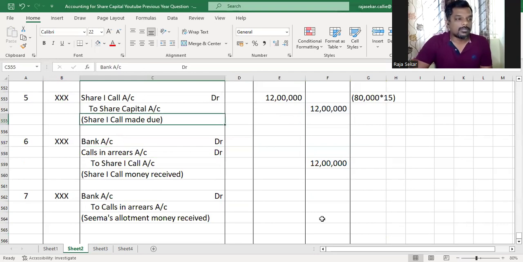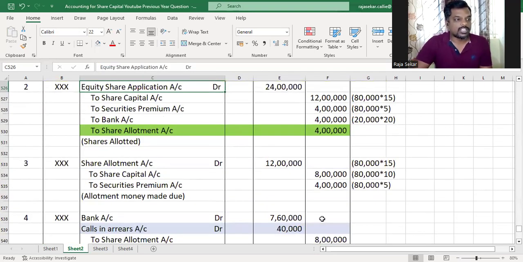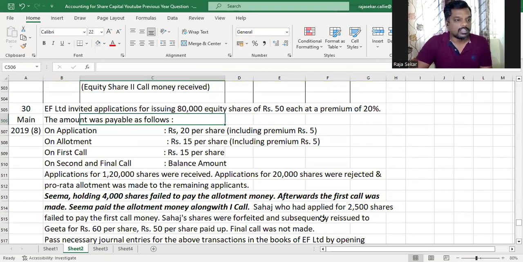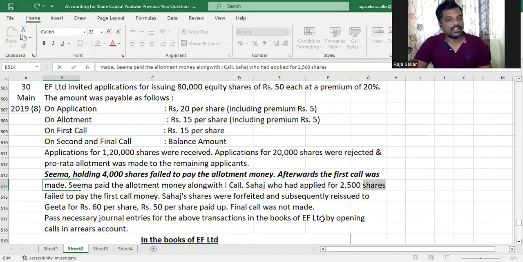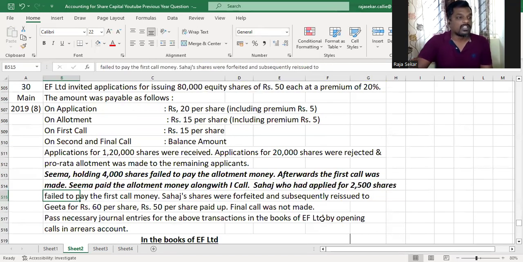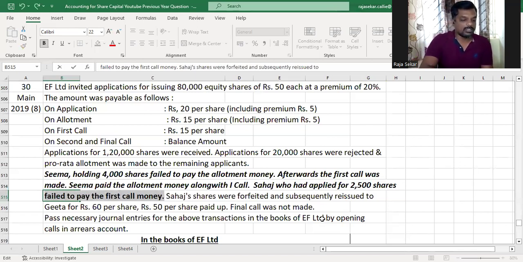One shareholder did not pay first call money, right? Who's that shareholder? It was Sahaj, who had applied for 2,500 shares. They have not given the number of shares that Sahaj is holding. They only gave the number of shares applied by him. Am I right or no? He failed to pay the first call money.